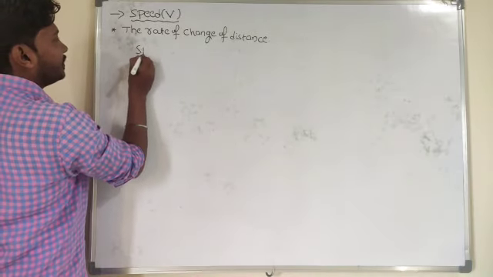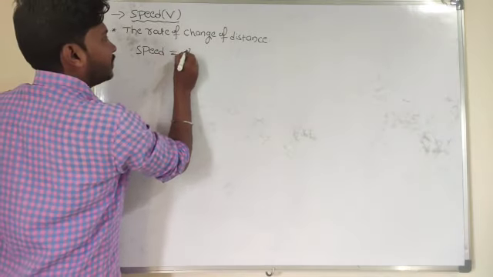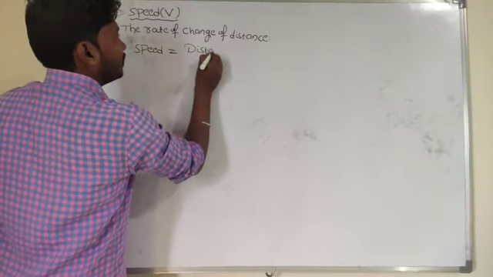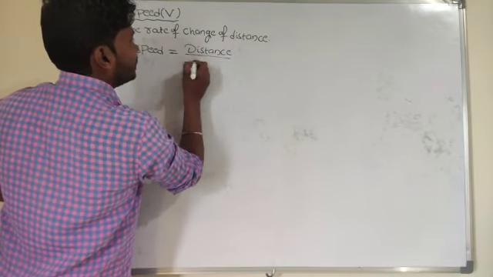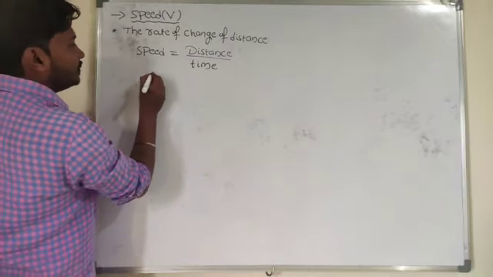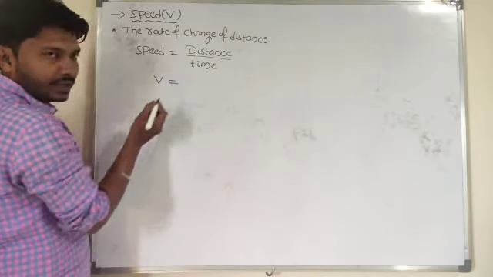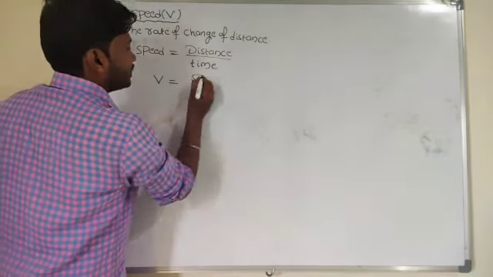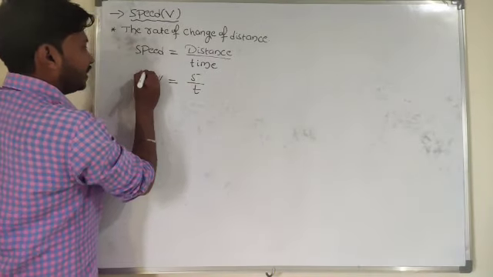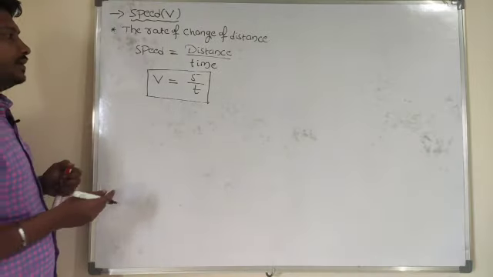So speed is nothing but, in terms of an equation, speed is equal to distance divided by time. Speed is represented by the letter capital V, where V is equal to distance S divided by time. So speed is equal to distance by time taken.